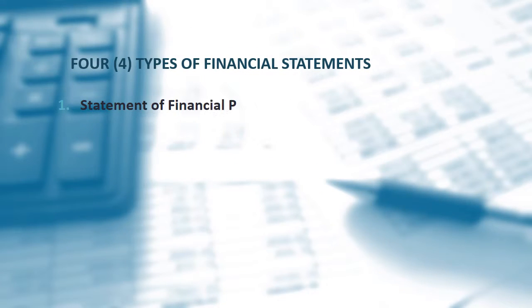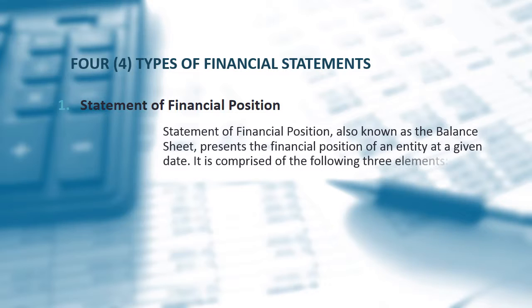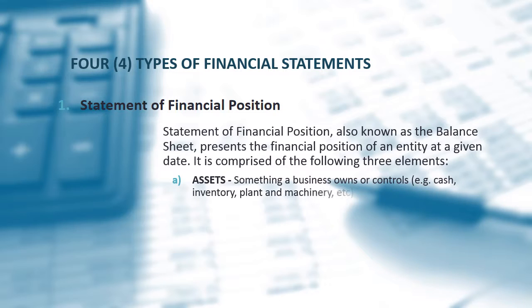First, statement of financial position. Statement of financial position, also known as the balance sheet, represents the financial position of an entity at a given date. It is comprised of the following 3 elements. Assets, something a business owns or controls.